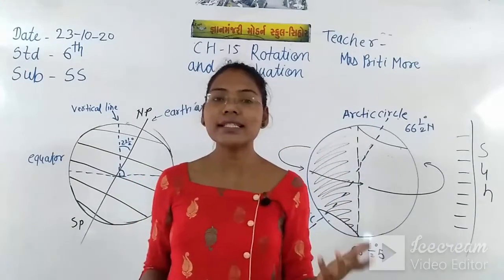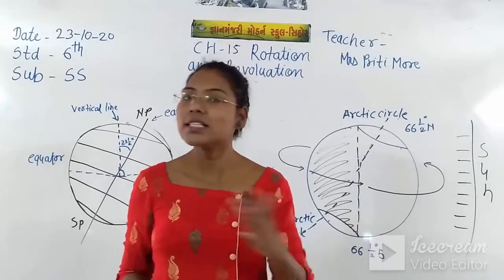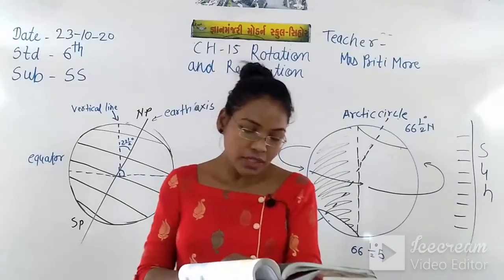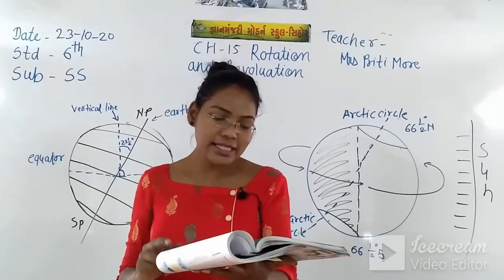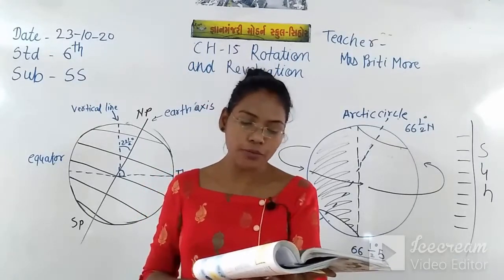So the axis is an imaginary line drawn on the globe, joining the two poles through the center of the earth.